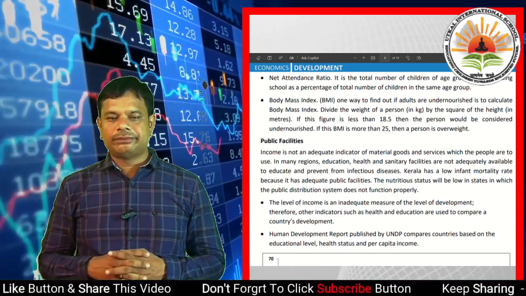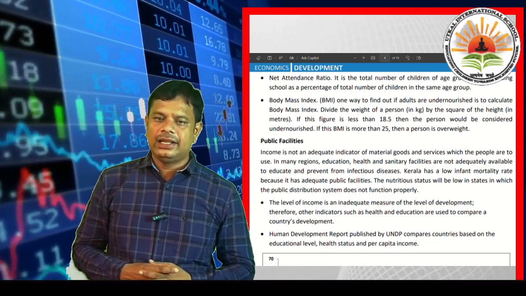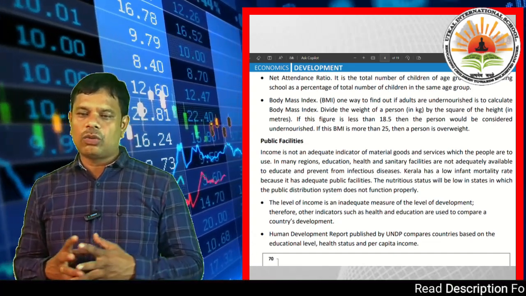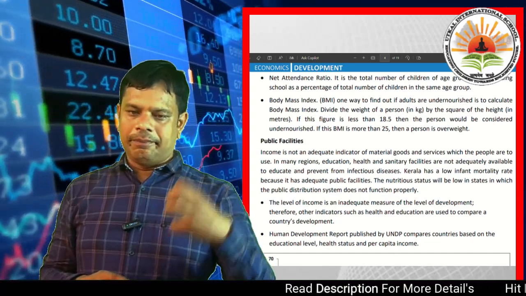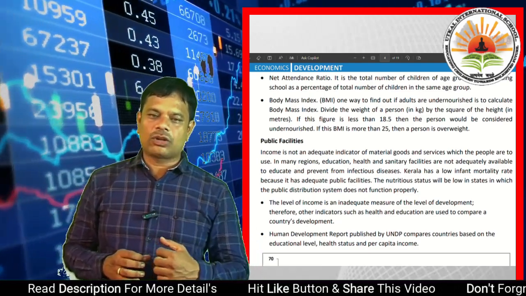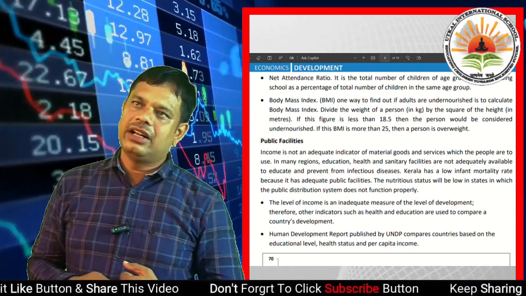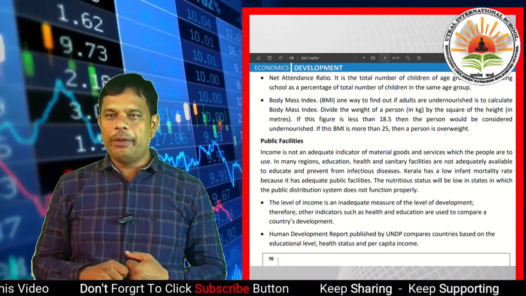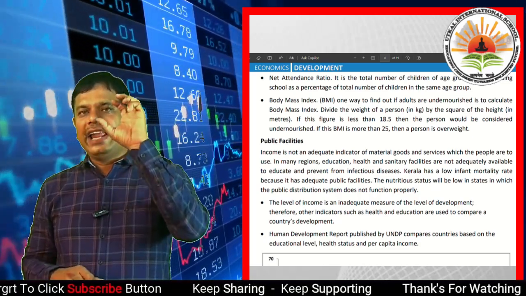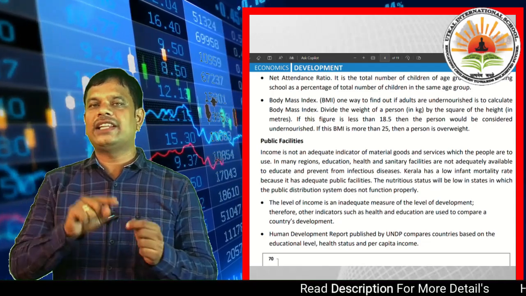Let me calculate for an adult person: divide the weight of a person by the square of the height. If a person's weight is 80 kg and his height is 2 meters, then 80 divided by 2 squared. Height squared, so 2 squared is 4.